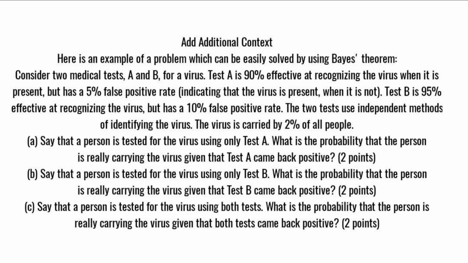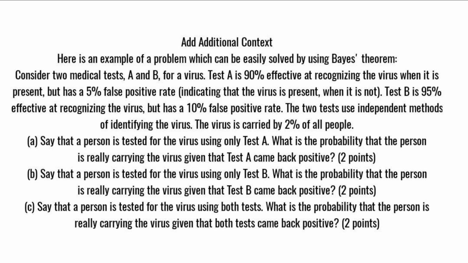Add additional context. Here is an example of a problem which can be easily solved by using Bayes' theorem. Consider two medical tests, A and B, for a virus. Test A is 90% effective at recognizing the virus when it is present, but has a 5% false positive rate, indicating that the virus is present when it is not. Test B is 95% effective at recognizing the virus, but has a 10% false positive rate. The two tests use independent methods of identifying the virus. The virus is carried by 2% of all people.